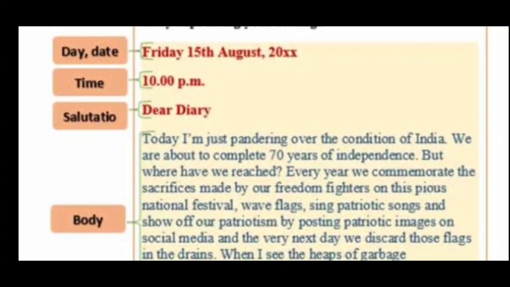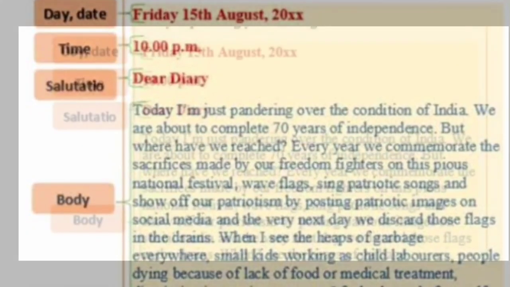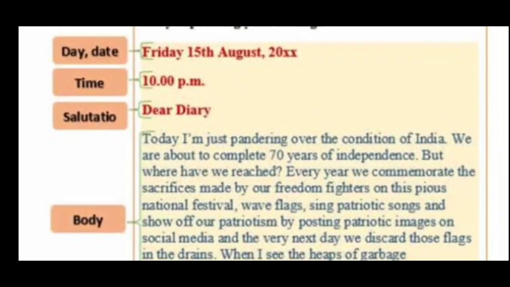First you need to write day, date, month, year. Okay, so the first format: you have to write the date, day, month, year. Then you have to write the time. As it is a diary, it's a personal record for our own reference. We maintain it for personal use, to remember and recall the incidents that happened in everyday life.